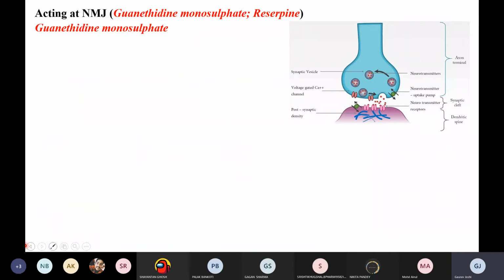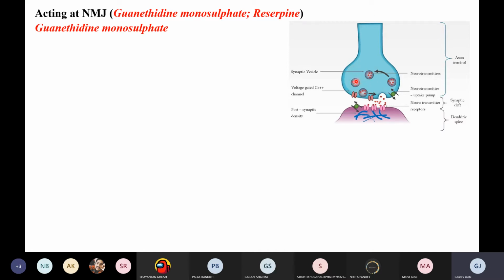Right now, the third thing is the drug acting at the neuromuscular junction. So what is the neuromuscular junction? Basically, we have a synaptic vesicle which stores the neurotransmitter, right? When there is a stimulus in the body, these neurotransmitters get released and they bind to the receptor. So what these drugs are doing is inhibiting the release of the neurotransmitter from the synaptic vesicle, right? These are the synaptic vesicles, these ball-like structures.